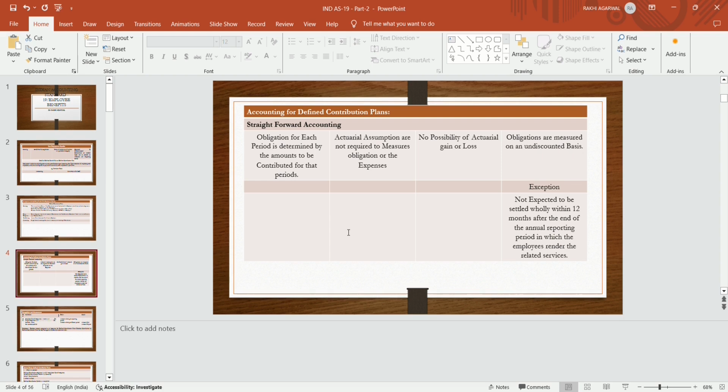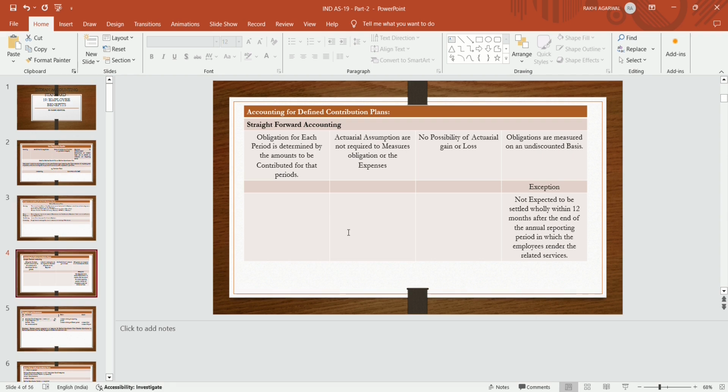Means here, expected to be settled wholly within 12 months. If it is settled within 12 months, then there is no possibility, there is no obligation to measure, and discounting factors or actuarial assumptions are not required.